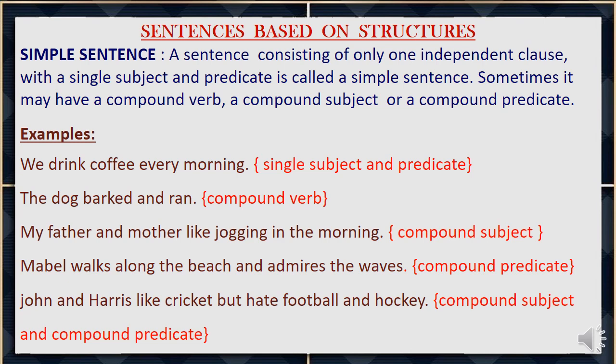A sentence consisting of only one independent clause with a single subject and predicate is called a simple sentence. Sometimes it may have a compound verb, a compound subject, or a compound predicate. Now let us see the examples.